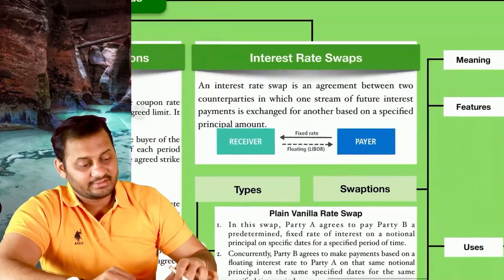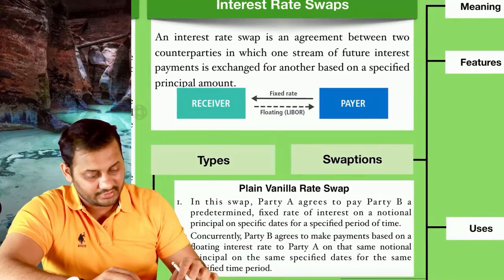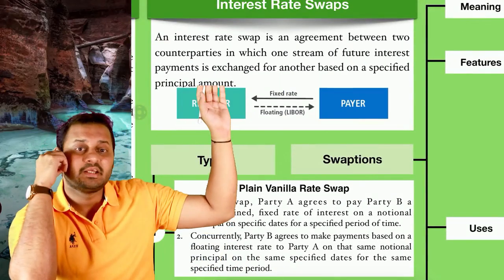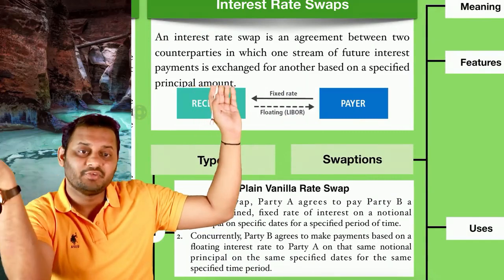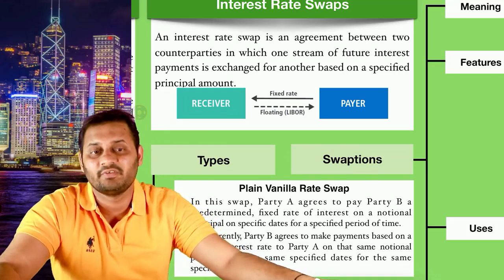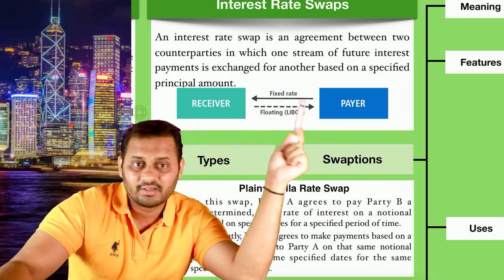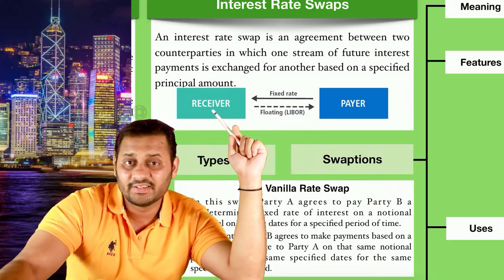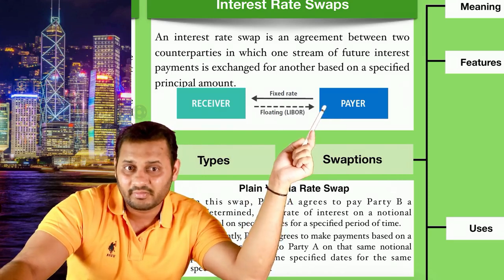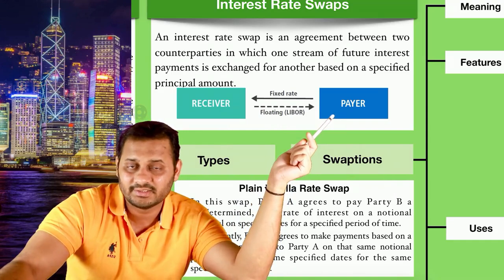Next is interest rate swaps. Have a look. And swap is very easy to understand. An interest rate swap is an agreement between two counterparties in which one stream of future interest payment is exchanged for another based on a specified principal amount. So this is the receiver, this is the payer, and this is receiving fixed rate. So this is a fixed rate receiver, he is a fixed rate payer, and floating rate is the opposite part. He is paying floating rate and he is receiving floating rate.